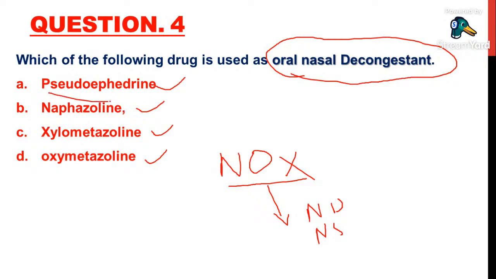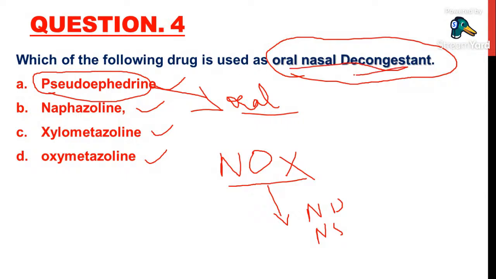And here pseudoephedrine is given particularly through the oral route, through tablets. It is available as tablets. So here, which of the following drugs is used as an oral nasal decongestant? The oral nasal decongestant tablet is pseudoephedrine. Simple. The remaining naphazoline, xylometazoline, and oxymetazoline are available in topical form.